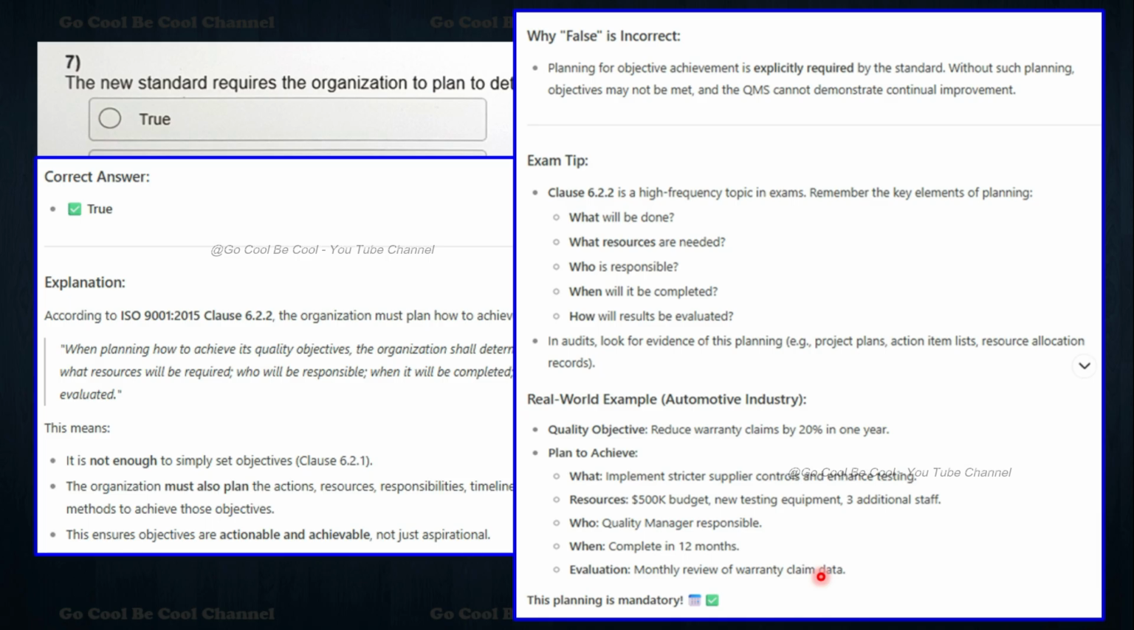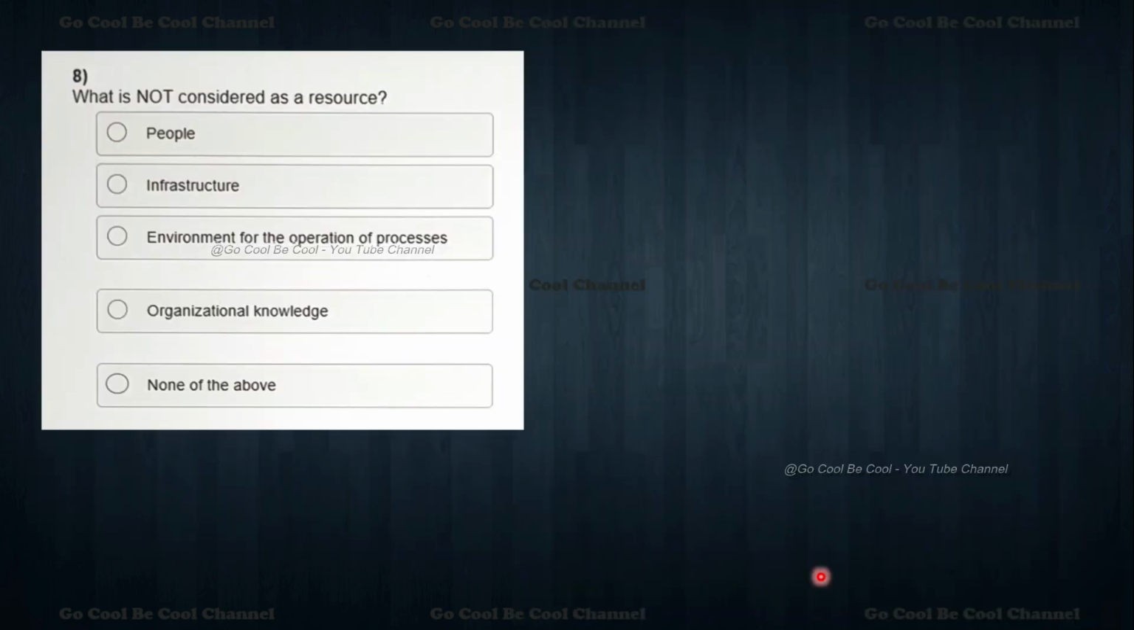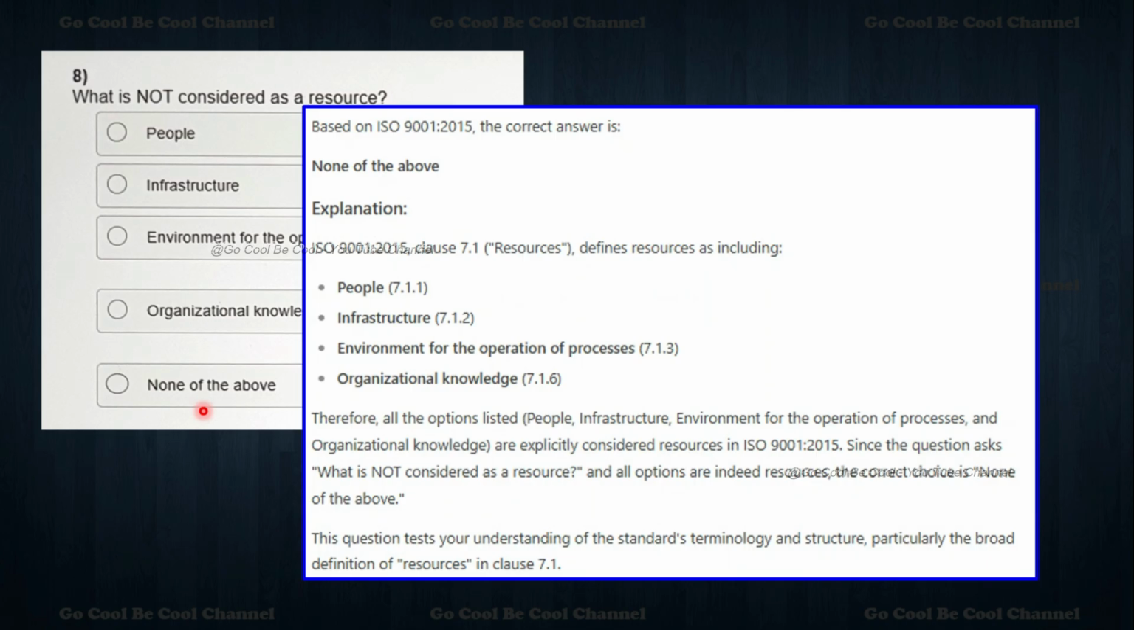This planning is mandatory. Now moving towards the eighth question: what is not considered as the resource? Options: people, resource, infrastructure, environment for the operations of processes, organization knowledge, none of the above. So which is not considered as a resource? None of the above is supposed to be it. Yes, based on ISO 9001:2015, the correct answer is none of the above.